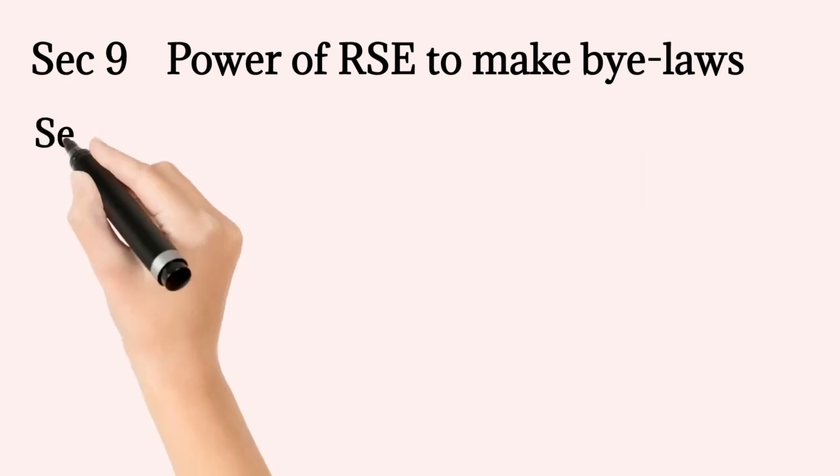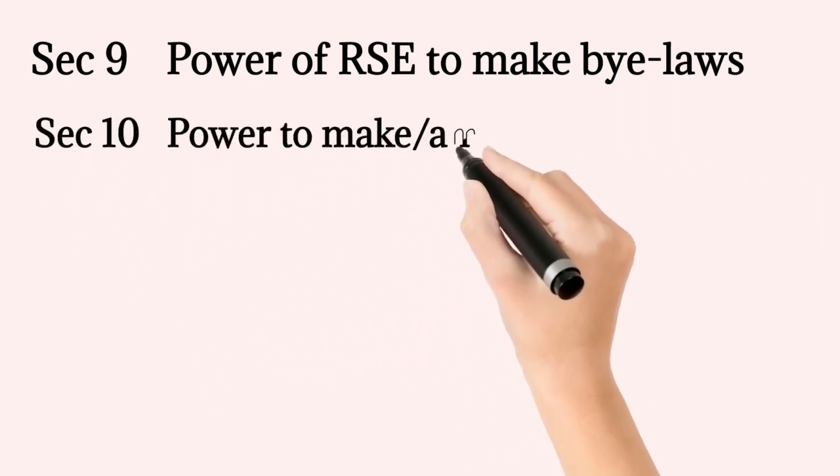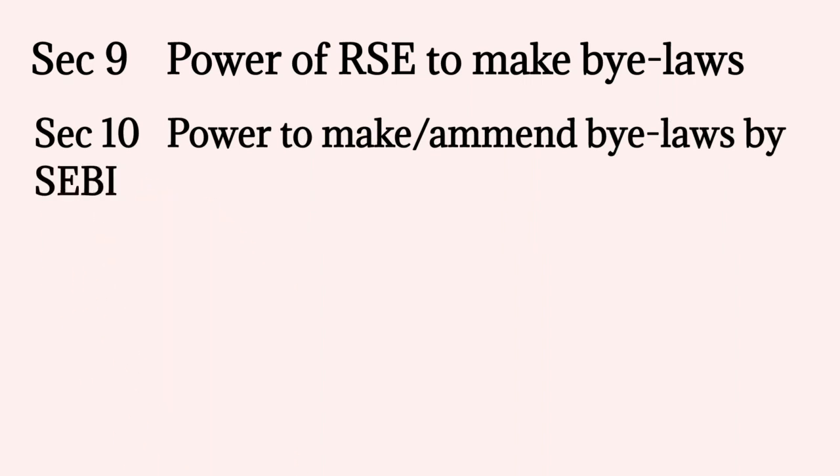The next section, Section 10, talks about the amendment in the bylaws of the stock exchange by Sebi. Sebi may, either on request or suo motu, amend the bylaws made by the stock exchange. In a case where the stock exchange objects to the amendment of bylaws by Sebi on its own, then the recognized stock exchange may apply to Sebi within 2 months of publication in the Gazette of India.